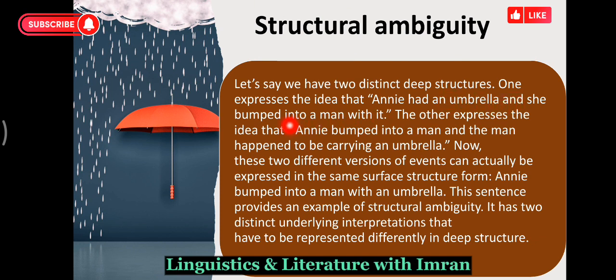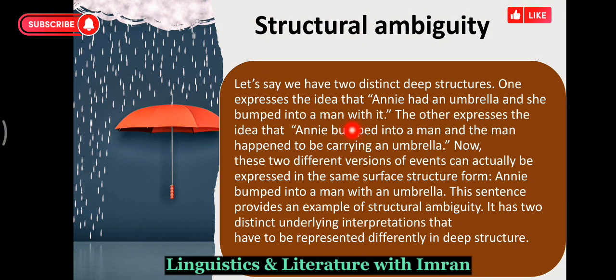One expresses the idea that Annie had an umbrella and she bumped into a man with it. We have two deep structures. One is that Annie had an umbrella, and the second is that she bumped into a man with it.